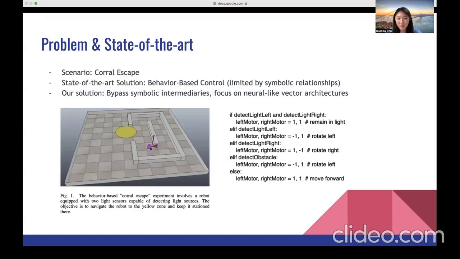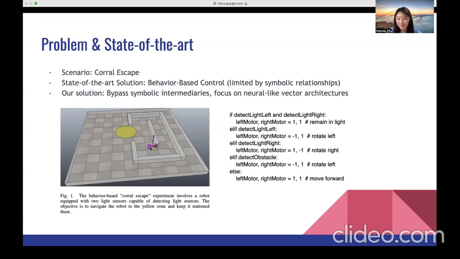So a prevalent approach to this challenge has been the behavior-based control using symbolic computations. Here, robots segment their actions into behaviors like advance, dodge, or pursue light, guided by the data from their sensors. The strategy is represented on the right in a pseudocode format. However, a significant limitation lies in its reliance on symbolic relationships, which often prescribe how a robot should respond to